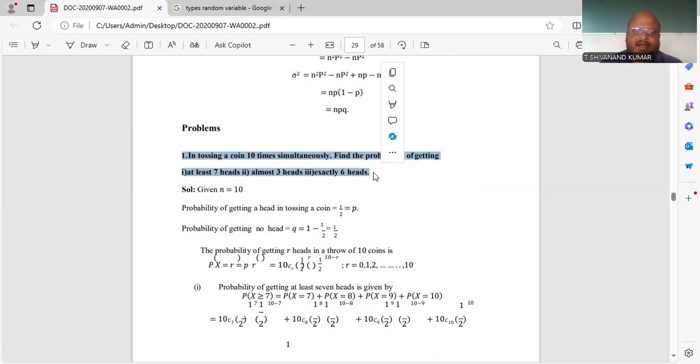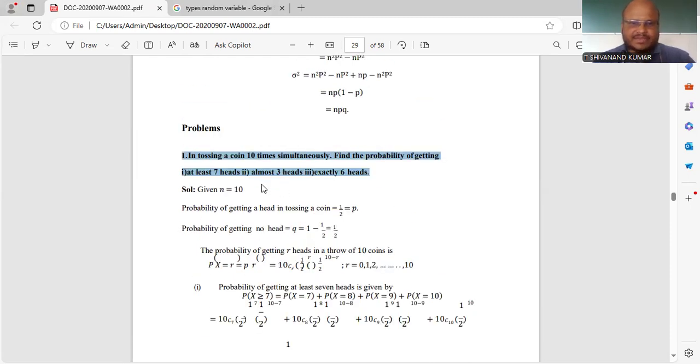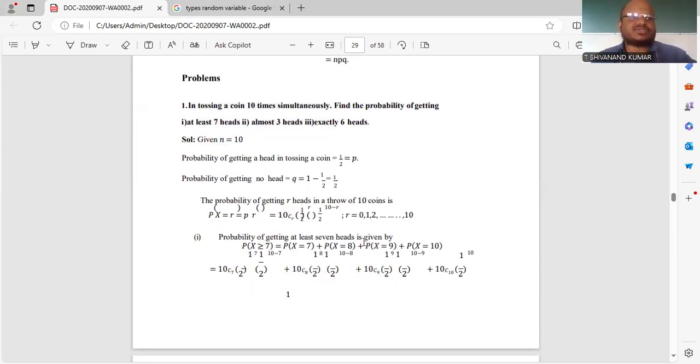Now listen here, the given number of coins is 10, so n is equal to 10. And whenever they give a coin, p is the success, so you take p as head, and q is not head, that is tail. So p is equal to 1 by 2 and q is also equal to 1 by 2. Then the first one is at least 7 heads. At least 7 means from 7 you have to start. Totally 10 coins, so 7 plus 8 plus 9 plus 10, totally 4 values.